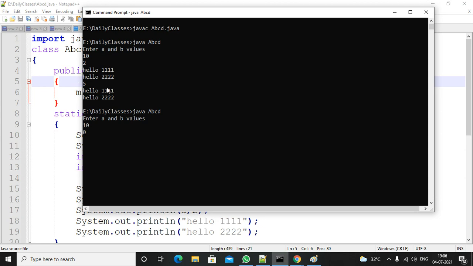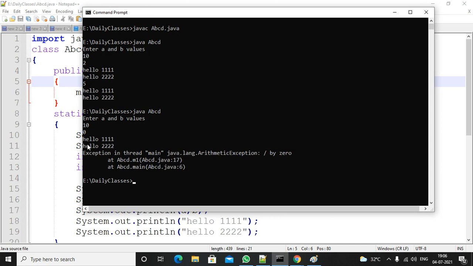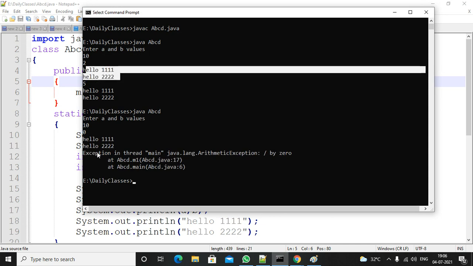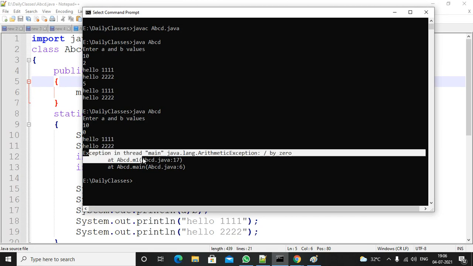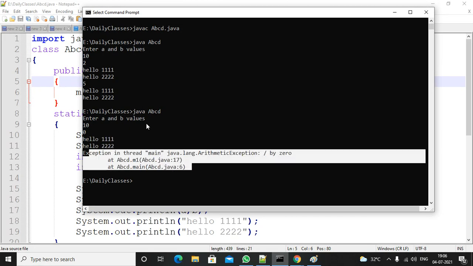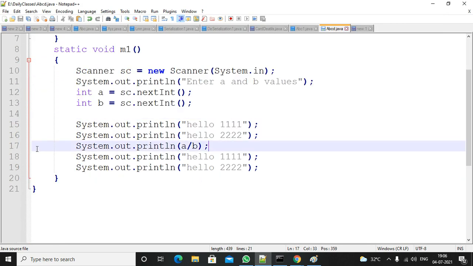In the earlier case, I was able to see all the statements, hello 111, hello 222, and then the result. In this case, 10 by 0 means it will throw an error. See the output. First two lines were printed. After that it is getting the exception details. So remaining lines are not executed. That means there is a chance to raise the exception at line number 17. Based on the user, an exception may be raised. If there is a division, it is better to handle that exception at line number 17.